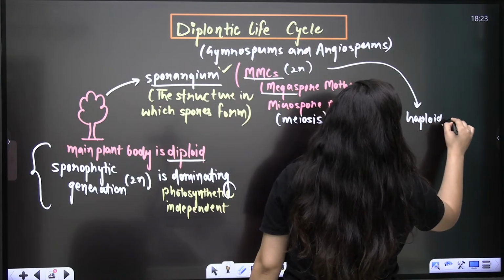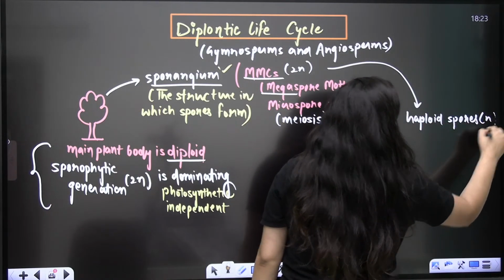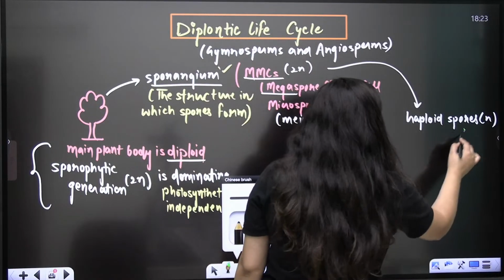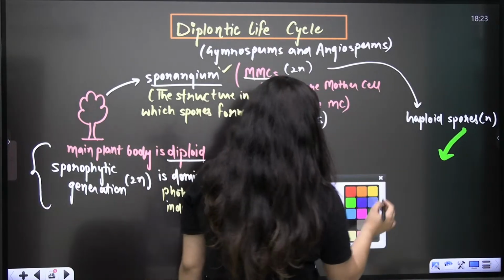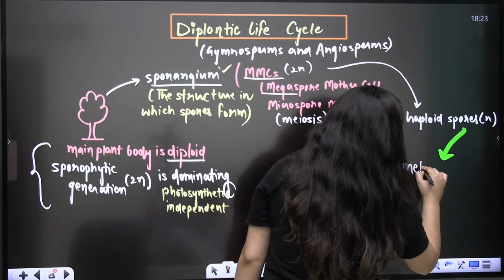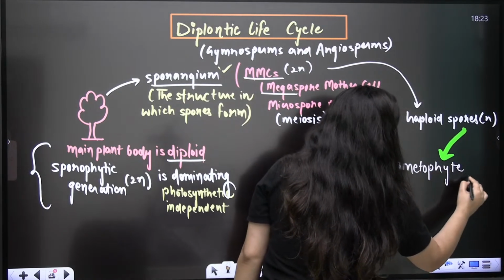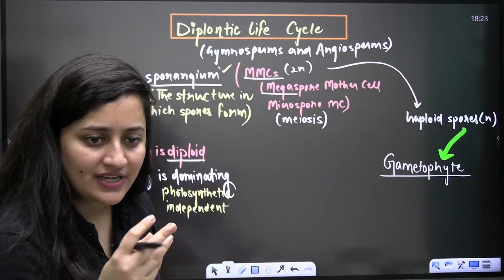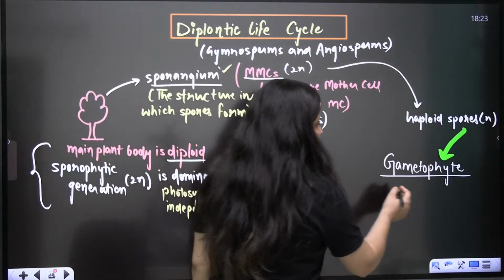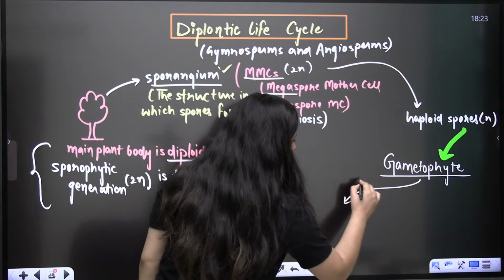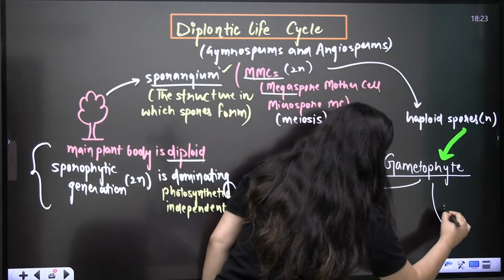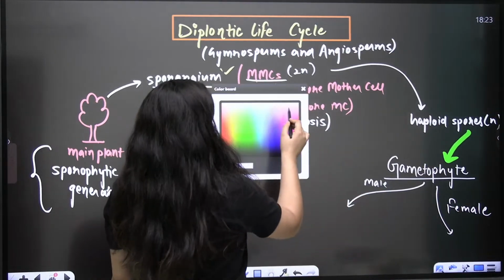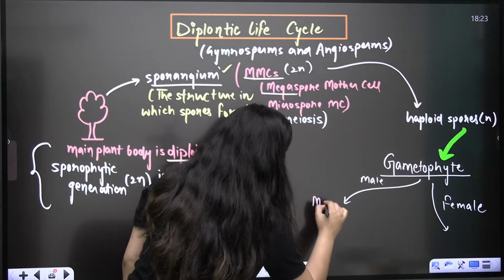Is that clear? So this haploid spore will form the gametophyte, male and female gametophyte accordingly. Because the spore is haploid, it will form a haploid structure, that is the gametophyte. Gametophyte is haploid basically. So the male gametophyte will form male gametes.